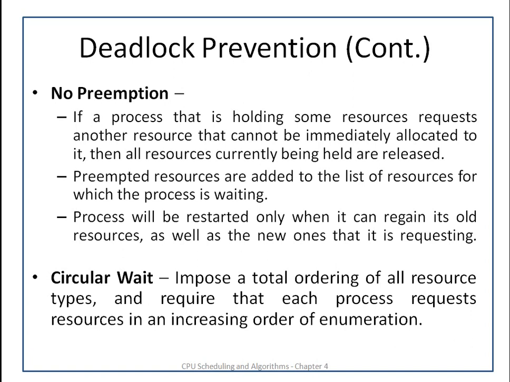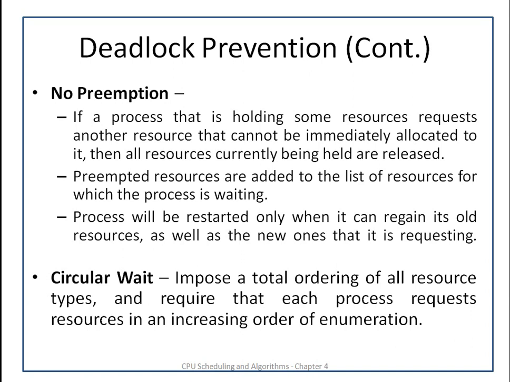All the preempted resources that the process has released voluntarily will be added to the list of free resources, and the process will enter into the waiting state. This waiting process will only restart when it gets its previous resources as well as the new resources.